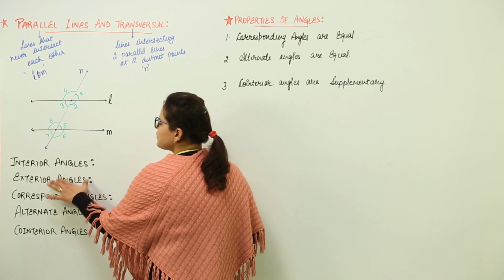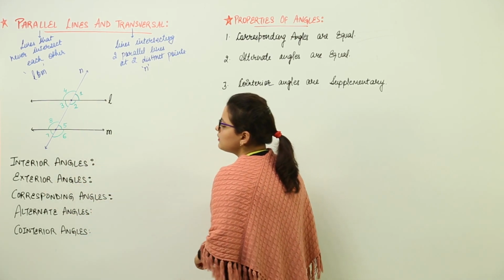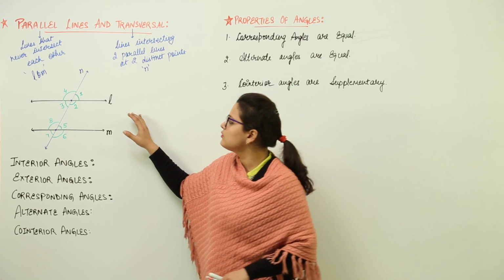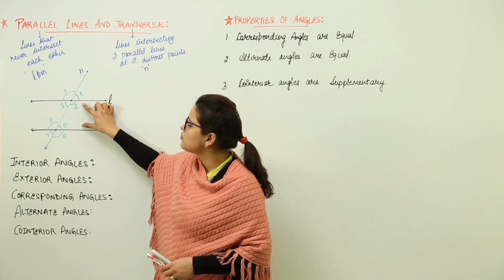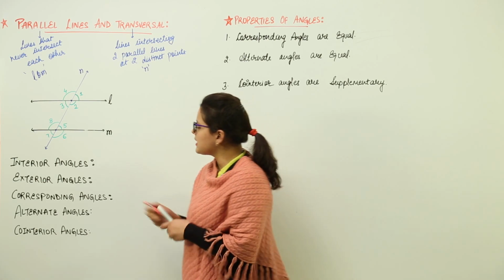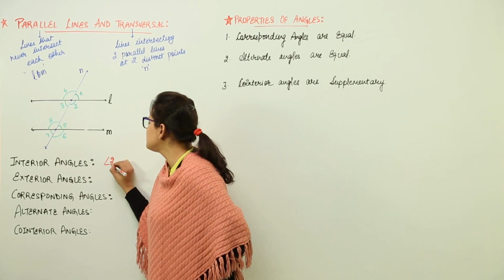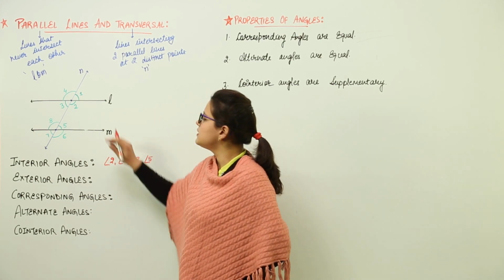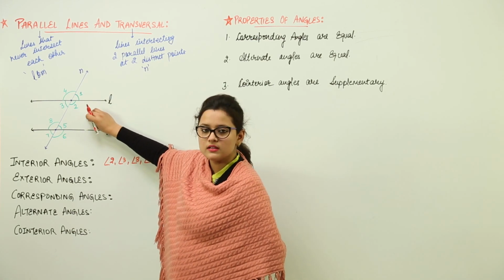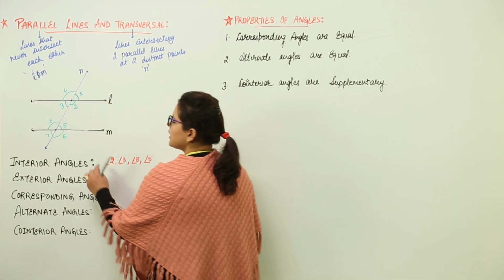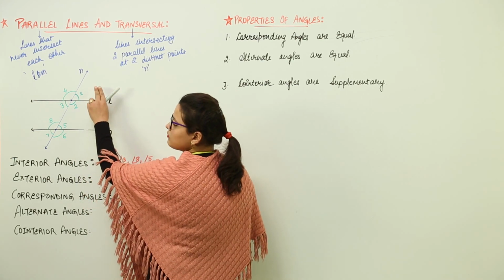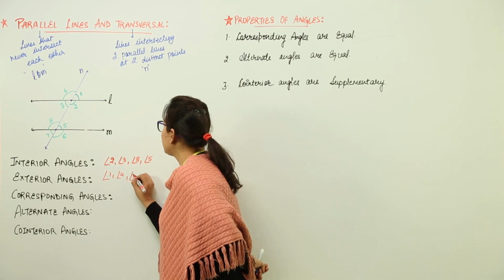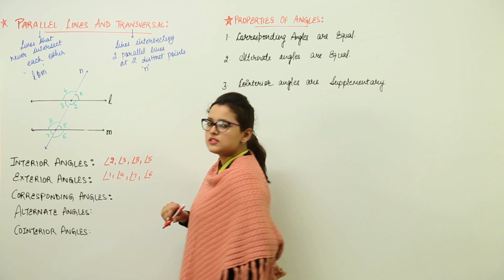Now, coming to the types of angles they form. First are the interior angles. Interior angle means the angles that are lying to the interior of the lines. Now, the interior refers to this portion. So, what are the angles lying in the interior? The angles lying in the interior would be angle 2, angle 3, angle 8 and angle 5. These are the interior angles that are lying inside the parallel lines. What about the exterior angles? The ones lying outside, that means 1, 4 and 7, 6. So, we write down angle 1, angle 4, angle 7 and angle 6 are the exterior angles.